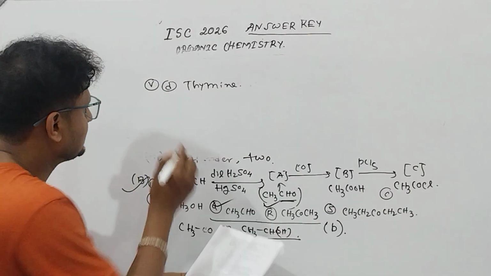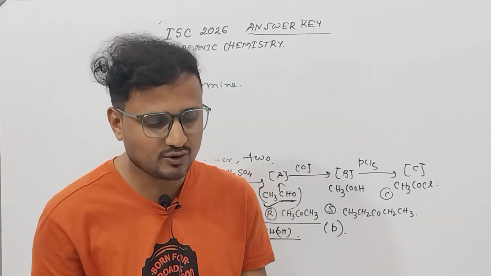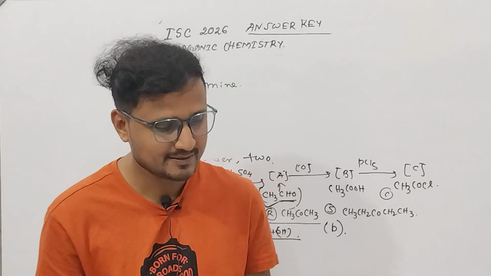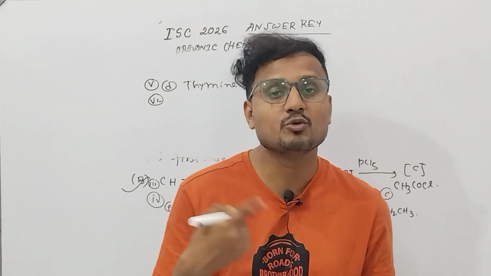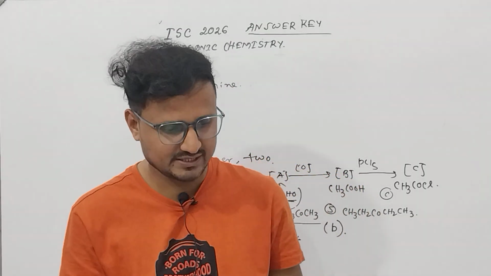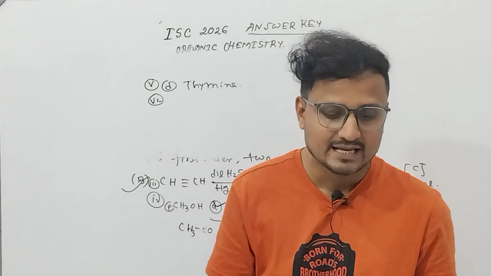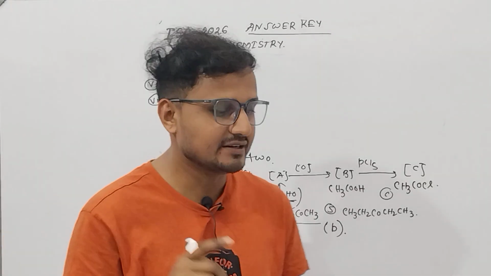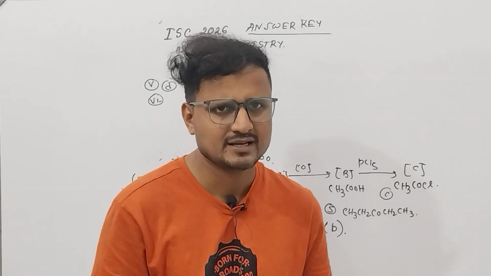Let me go further. Question number 6, assertion reason is given. The assertion is phenols are more acidic than aliphatic alcohols. It is correct. So assertion is correct. The reason is given: phenoxide ion is stabilized by resonance. Yes. Why is phenol more acidic? Because it forms phenoxide ion which is more stable, which is stabilized by resonance. But the alkoxide ion formed from alcohols is not stabilized by resonance. Yes, it is also correct. So here the assertion and reason are true, and reason is the correct explanation of the assertion. This option may be correct.